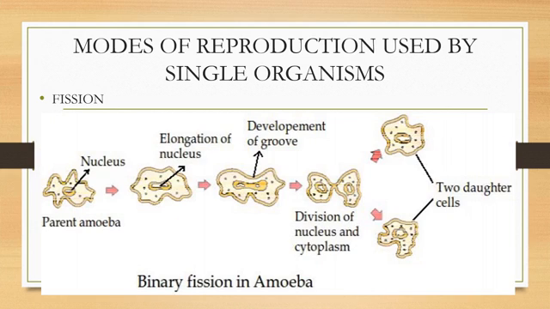Modes of reproduction used by single organisms. First one is fission. For unicellular organisms, cell division or fission leads to the creation of new individuals. Many different patterns of fission have been observed. Many bacteria and protozoa simply split into two equal wholes during cell division. In organisms such as amoeba, the splitting of the two cells during division takes place in any plane.